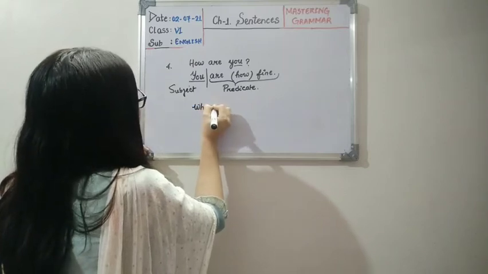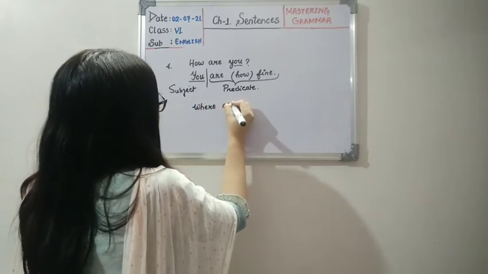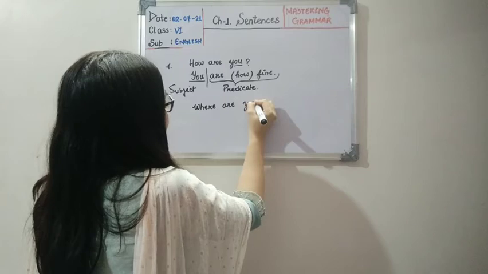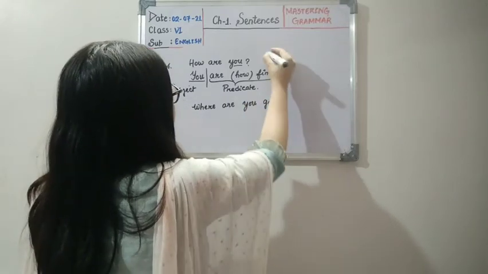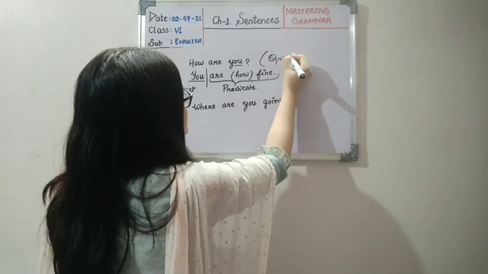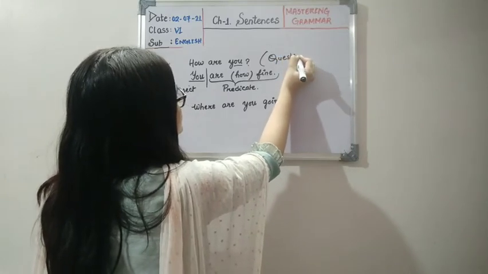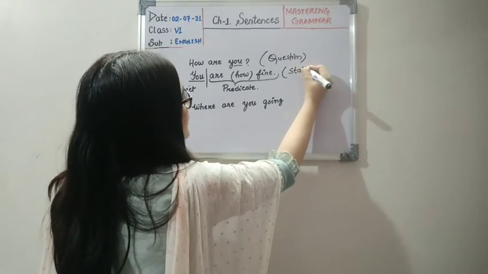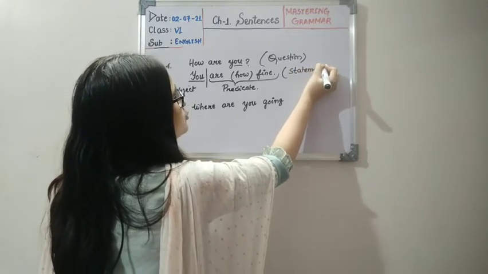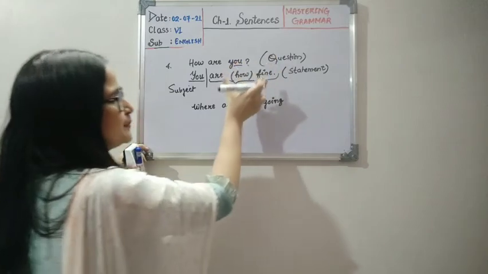Now see, where are you going? Let's change this also into a statement. Now this was a question, children. I changed it into a statement to find out the subject and predicate. But when you learn how to identify, you won't need the help to change it.